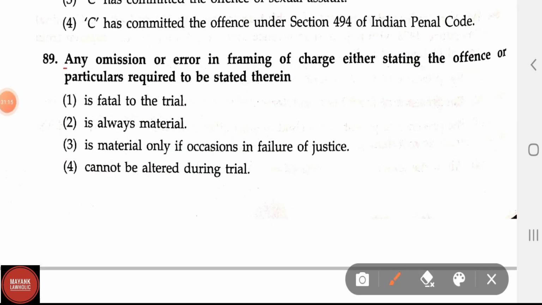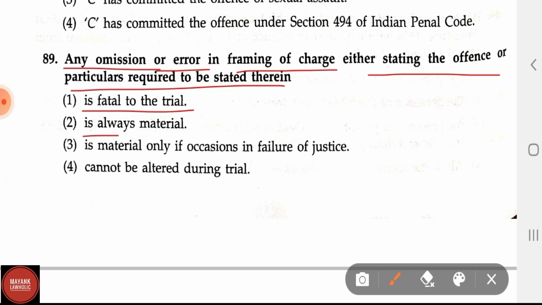Question number 89. Any omission or error in framing of charge, either stating the offence or particulars required to be stated therein: is fatal to the trial; is always material; is material only if it occasions a failure of justice; cannot be altered during the trial. Here the correct answer is material only if it occasions a failure of justice.